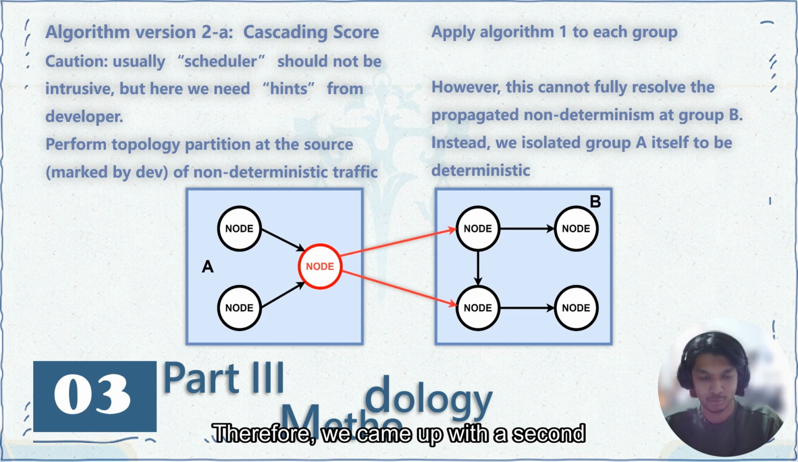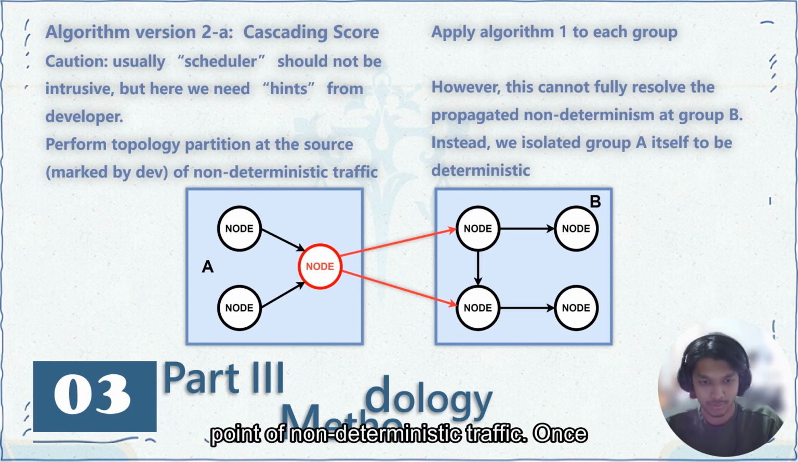Therefore, we came up with the second version of the algorithm called the cascading score. Usually, a scheduler should not be intrusive, i.e., it should work on its own. However, in this version of the algorithm, we need to mark the point of non-deterministic traffic. Once we have that marked, it partitions the topology into two groups as shown below, and it applies the first algorithm to each group individually.